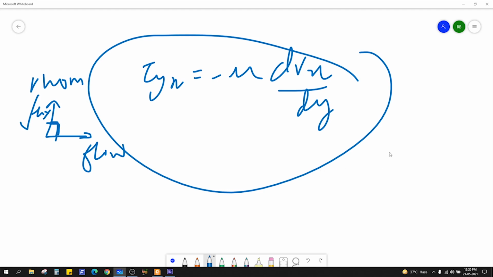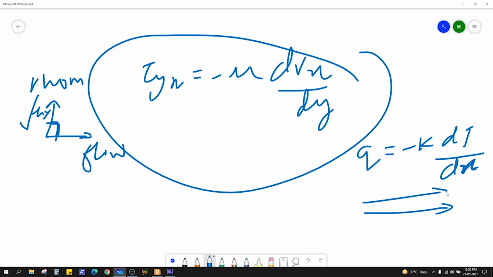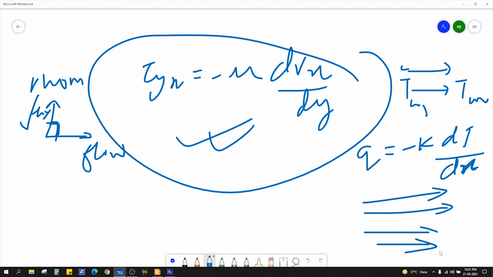But in heat transfer, where we have q is equal to minus k dT by dx, in both cases it is in the same direction. Heat will flow from high to low, and the flux will also be in this direction. Only in this case is it a little bit different. Also in mass transfer it is the same. They both are in the same direction.